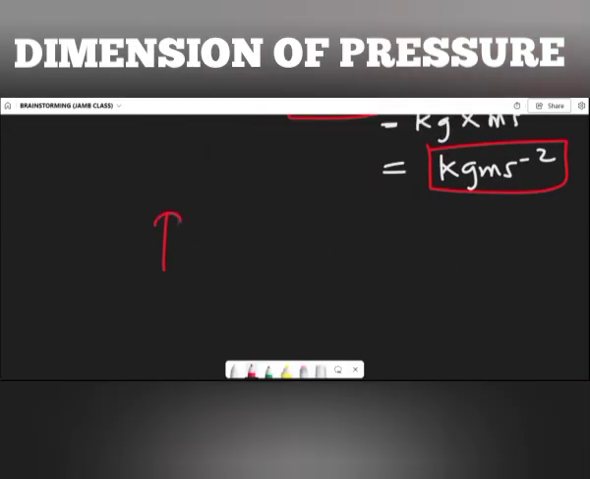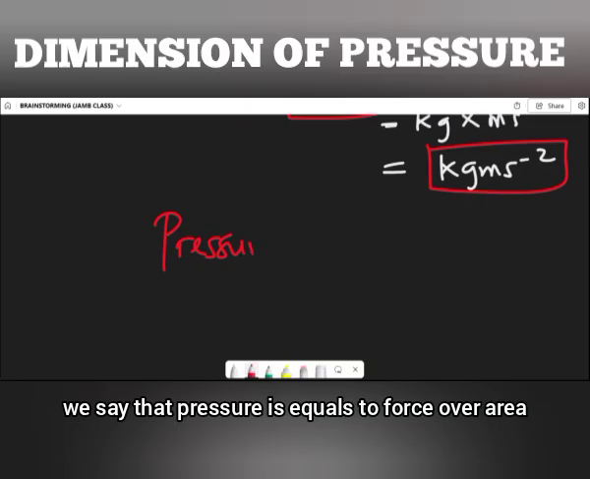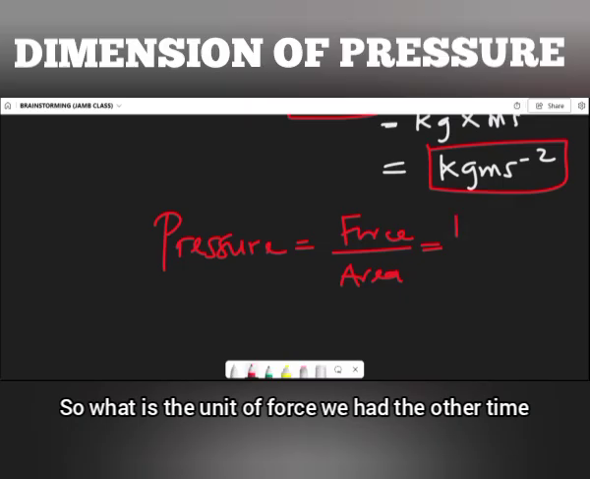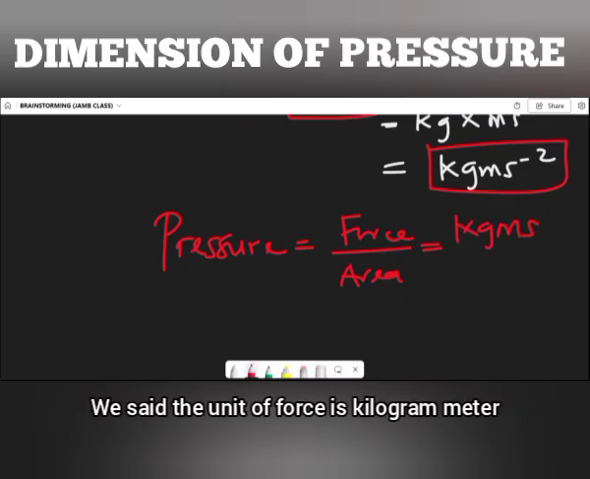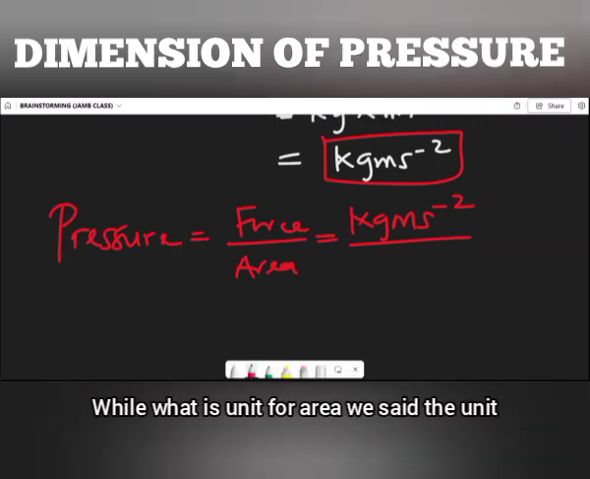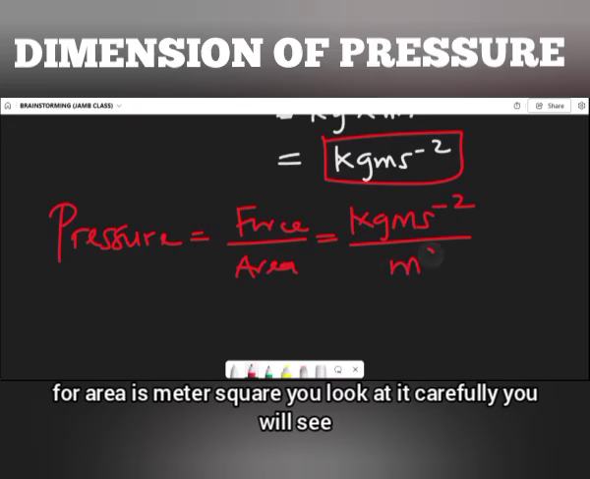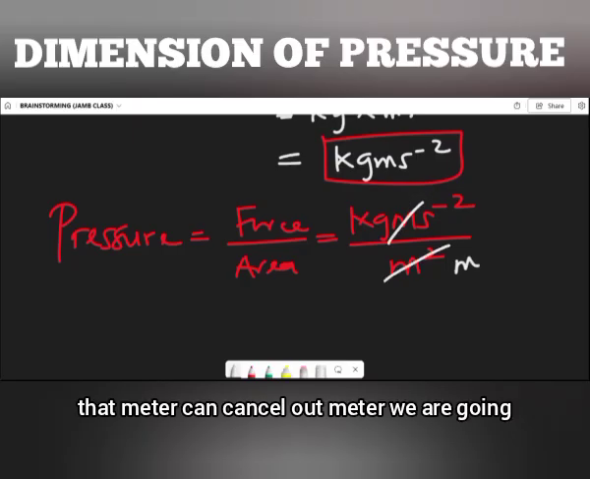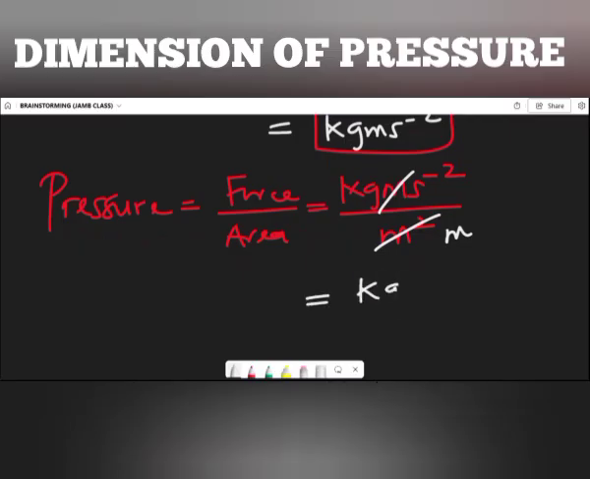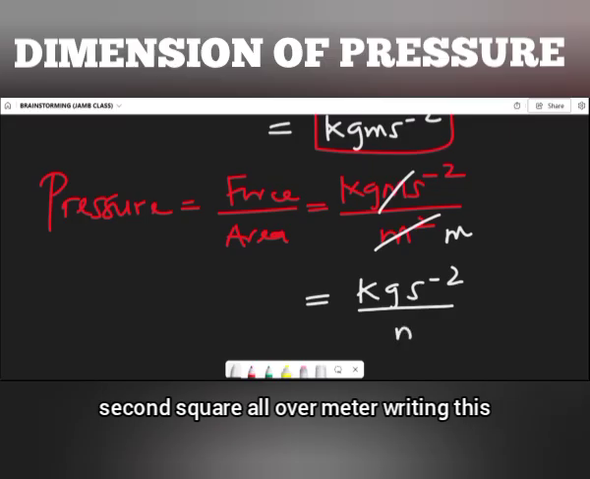Combining it with the other formula, we say that pressure is equal to force over area. So what is the unit for force we had the other time? We said the unit for force is kilogram meter per second square, while the unit for area is meter square. If you look at it carefully, you will see that meter can cancel out meter. We are going to be left with 1 meter at this side. Then we have kilogram over meter second square.